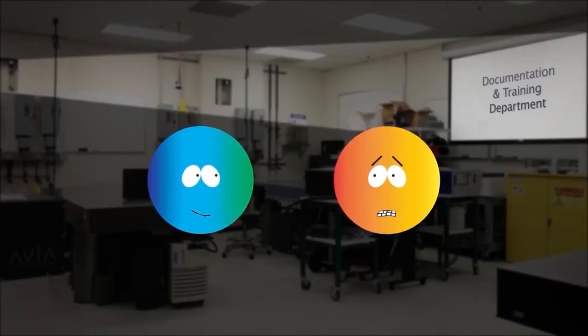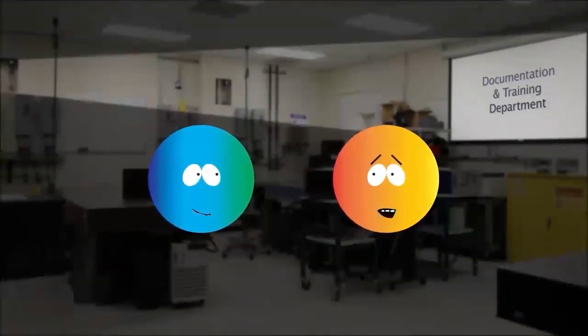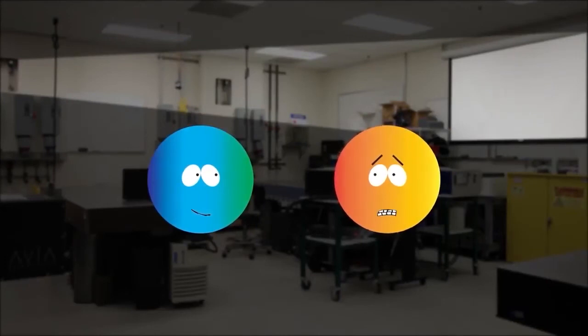Okay, I guess avoiding those hazards is easy enough if I'm already in the lab and I set up the lasers. But what if someone walks into the lab unaware that the lasers are running? Never fear, the administrative controls are here.